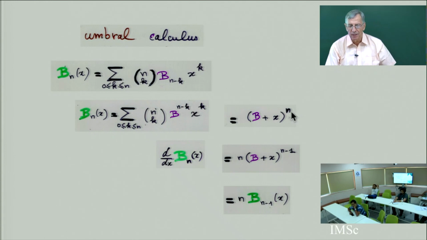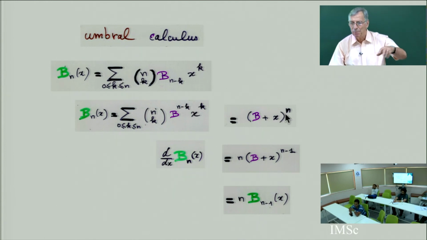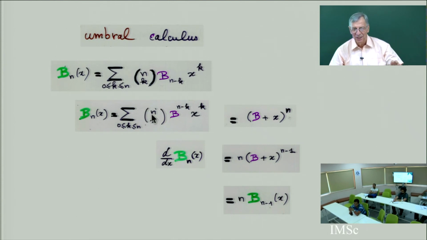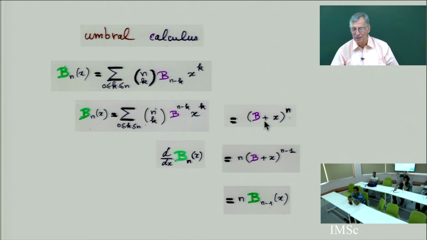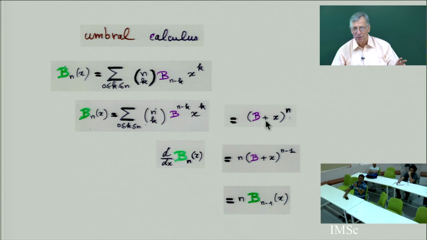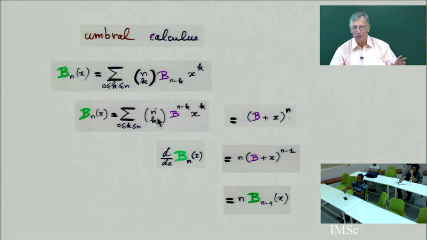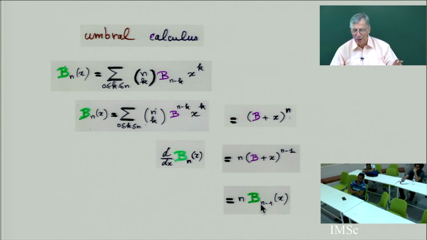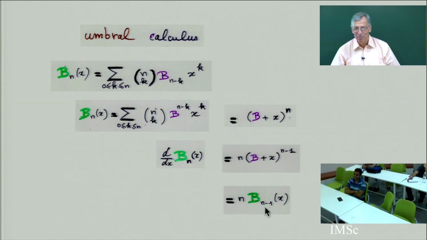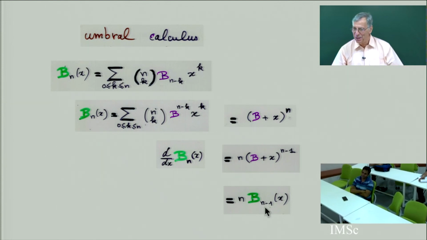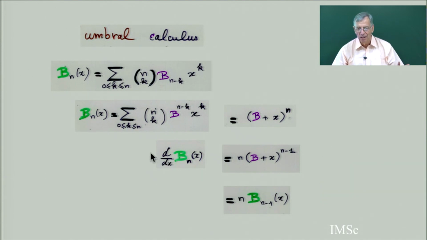No, (b plus x) to the power n, that's from that. It's just a binomial formula, a sum that takes b and x as variables. Expand this power n, this is just the binomial formula. And then I go back, and I get this. And then you can get the rigorous proof that if you take this derivative, you get this. But this is the idea of umbral calculus.